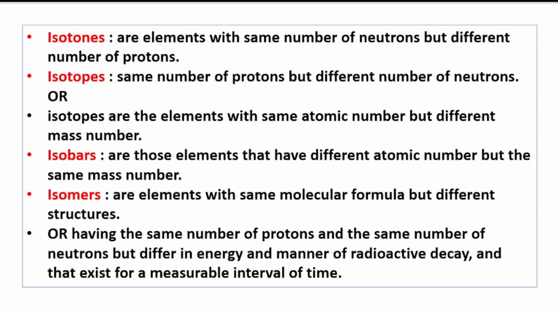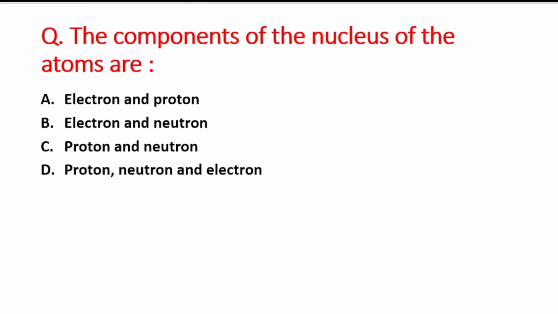Next question is, the components of the nucleus of the atoms are: A option is electrons and protons, B option is electron and neutron, C option is proton and neutron, and the last option is proton, neutron and electron. So right answer is option C, that is proton and neutron are present in the nucleus of the atom. That is option C is the right answer.